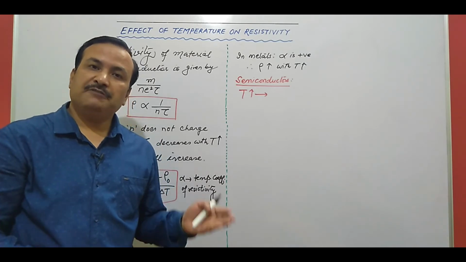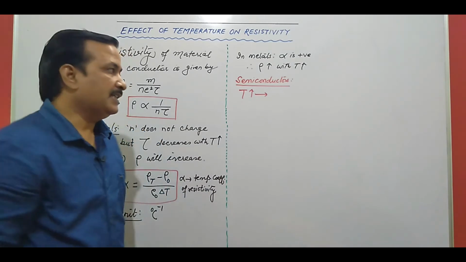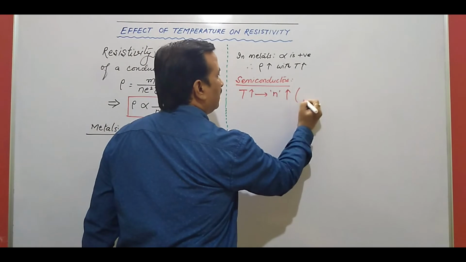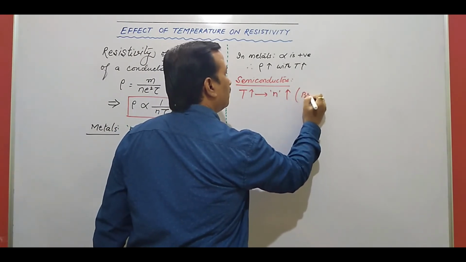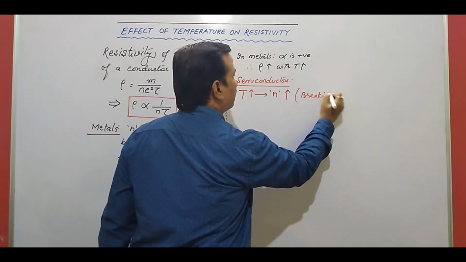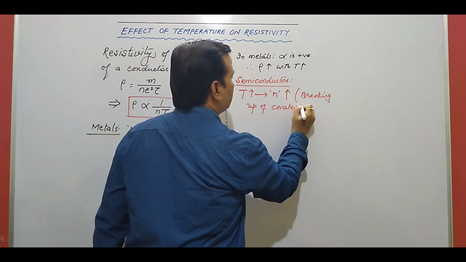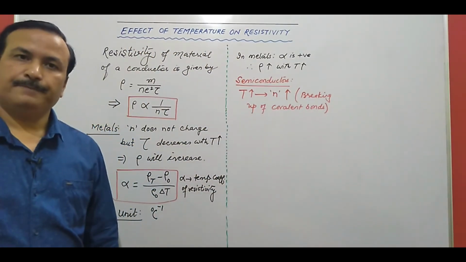So when they are getting freed, you will find the number density increases because of breaking up of covalent bonds on increasing the temperature.